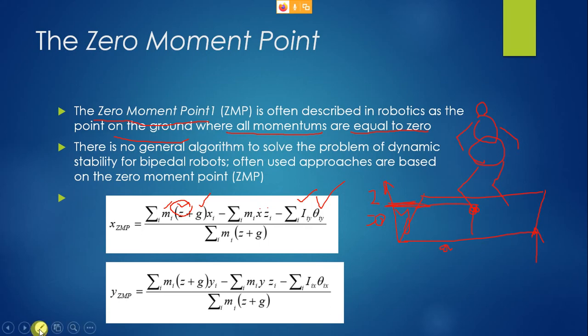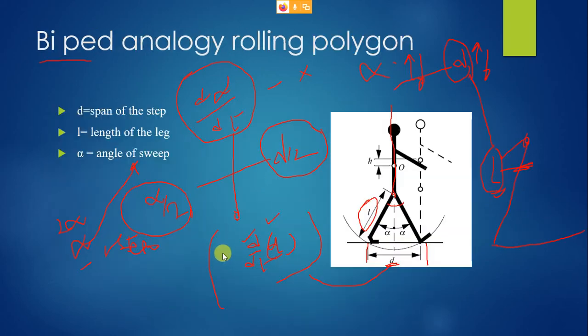Angle really matters. Similarly you have the y zero moment point, which is sigma i is equal to 1 to n mi z plus g into yi minus mi y zi. Zi will come into existence if you are planning any climbing operation, but if it is moving on a flat floor, this component will not exist.